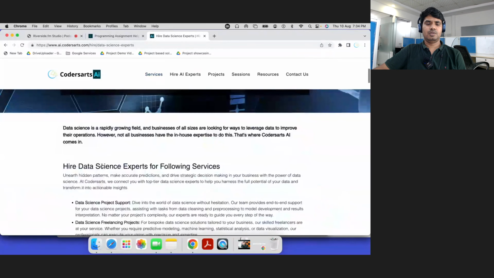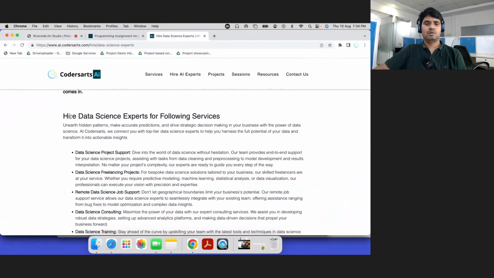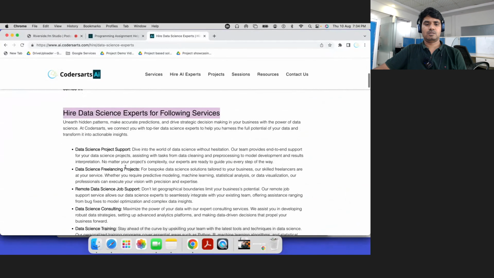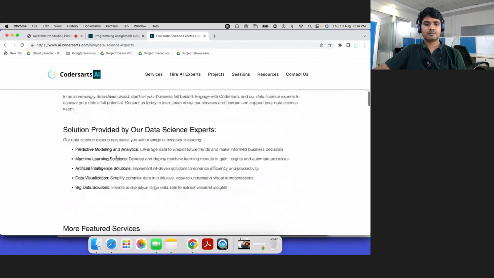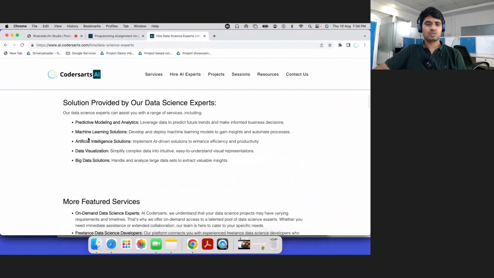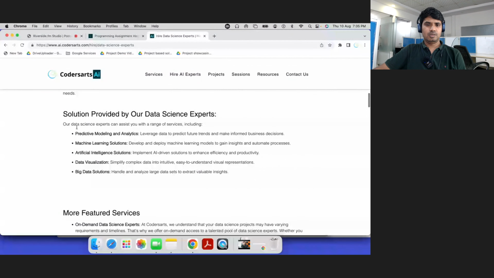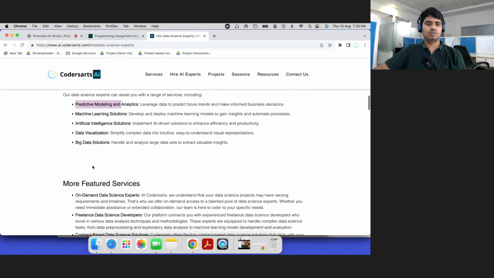And these are the different types of work our data science experts are responsible for. You can go through that as well. And these are some solutions of what data scientists can do: predictive model analytics, machine learning solutions, analytics, intelligent data visualization, big data solutions.